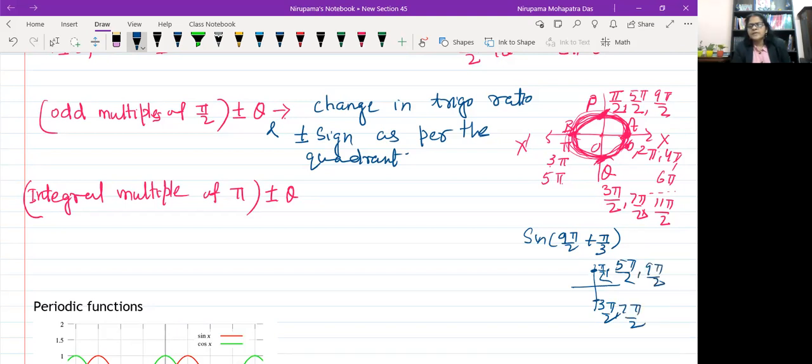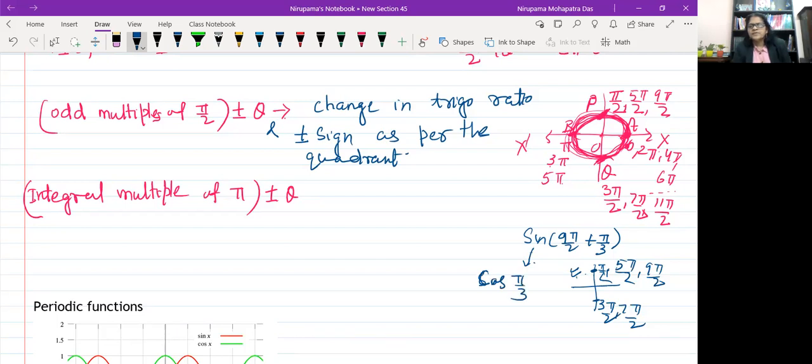And when I say 9 pi by 2 plus pi by 3, the angle will be in the second quadrant. In the second quadrant sine is positive, ASTC rule, no? So what did I say here? Change in trigo ratio means sine will become cos here, cos pi by 3.